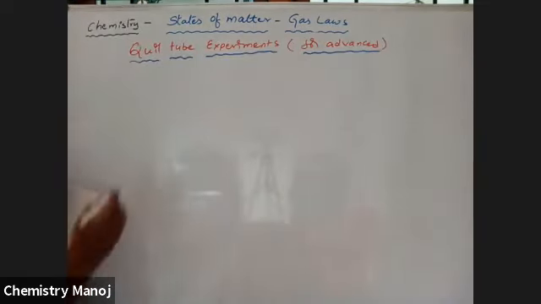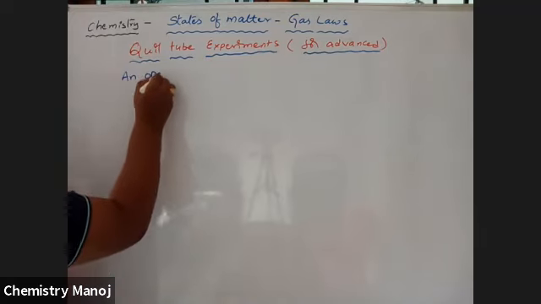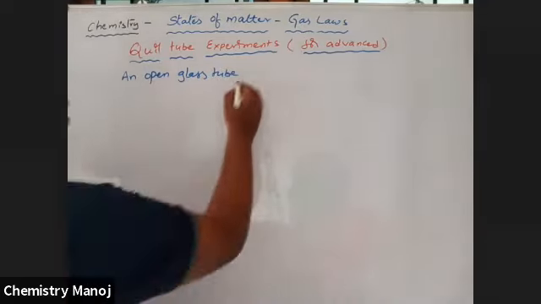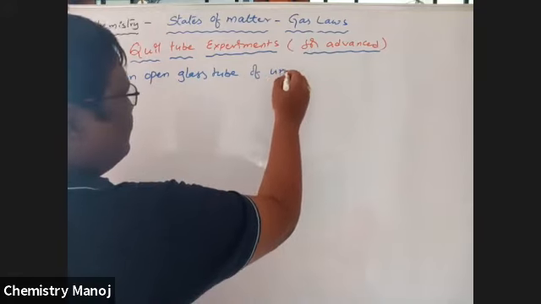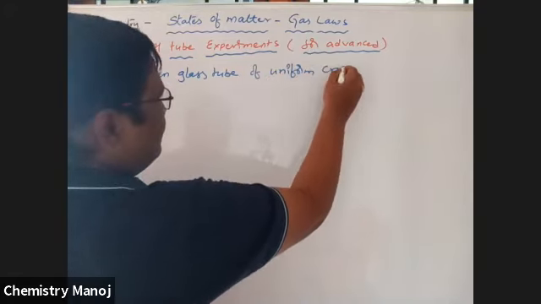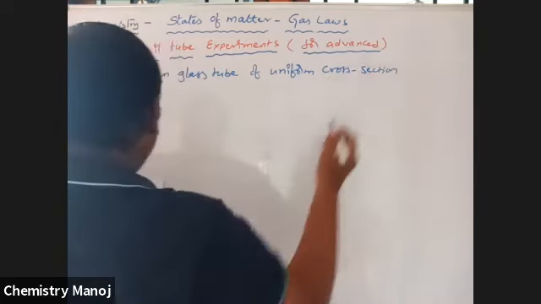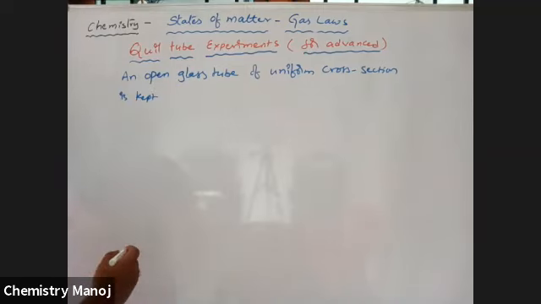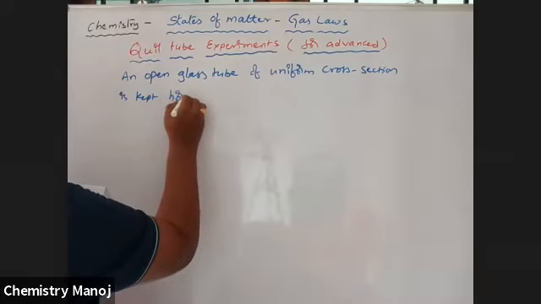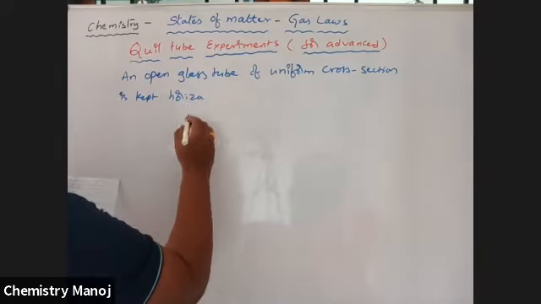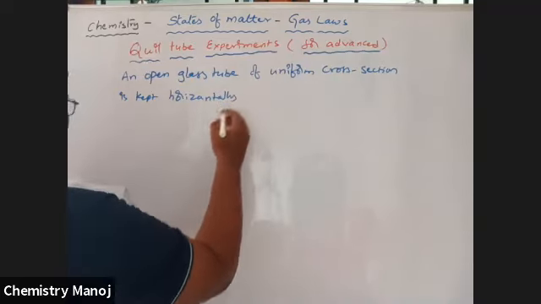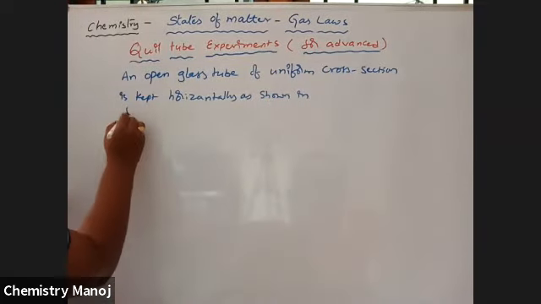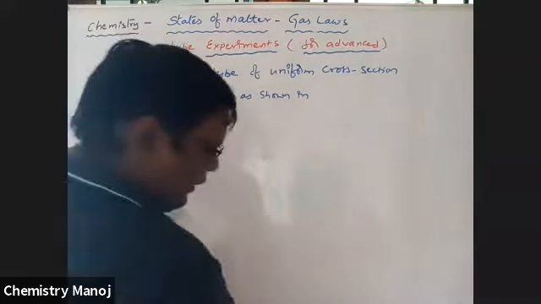An open glass tube of uniform cross section is kept horizontally as shown in the figure. The figure is this one.